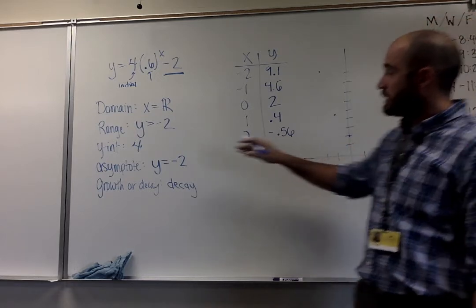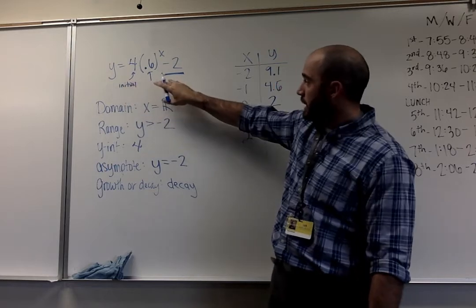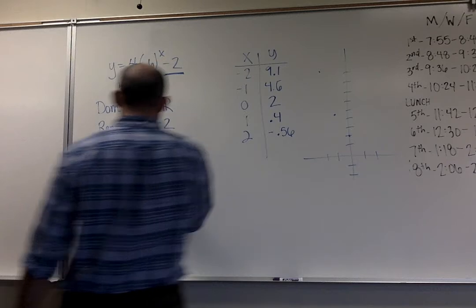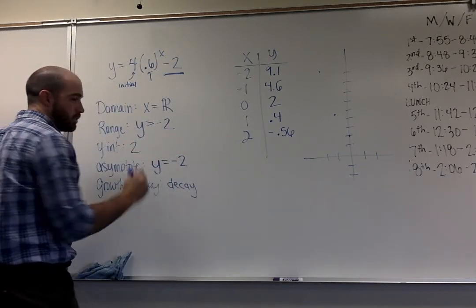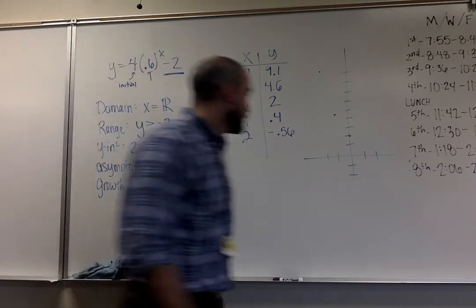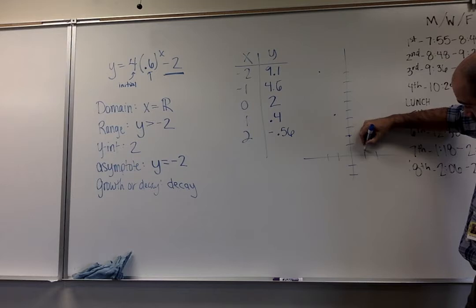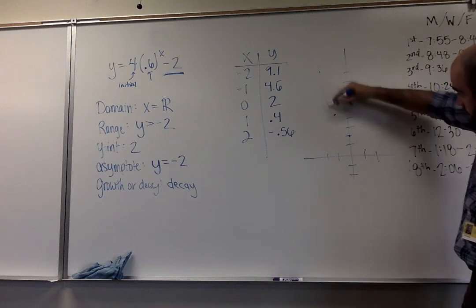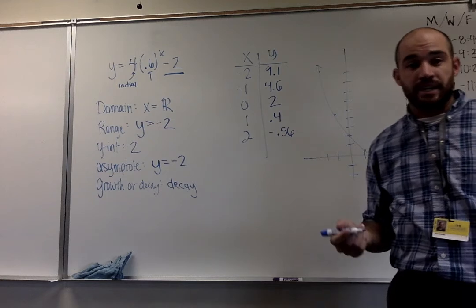This one is a little different because you're like, hey, this is my initial, I know that's going to be my y-intercept. Because we have this -2, that's the reason why it's going to look a little different here. So our y-intercept, I made a mistake. We need to change it. It should match over here with what we have when we plug that in. Then here, 1 to the 0.4, so 1.4 right in here, and 2 over -0.56. So I know I've got a graph that's going to curve like so. That would be my exact graph.